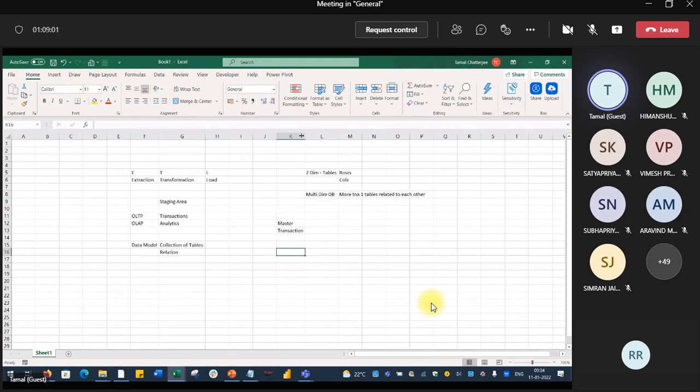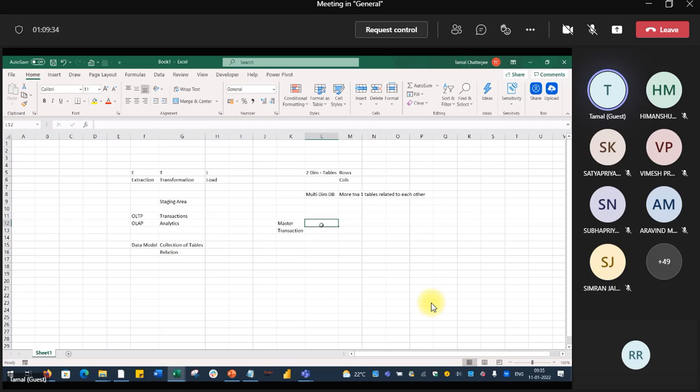Master table means the data is more or less stable. Suppose you go to a bank, right? You open an account at the very beginning. What will happen? One database, one table, one record will be created. What is that record? Your name, your address, your Aadhaar card, your account number, then your father's name, date of birth and all.